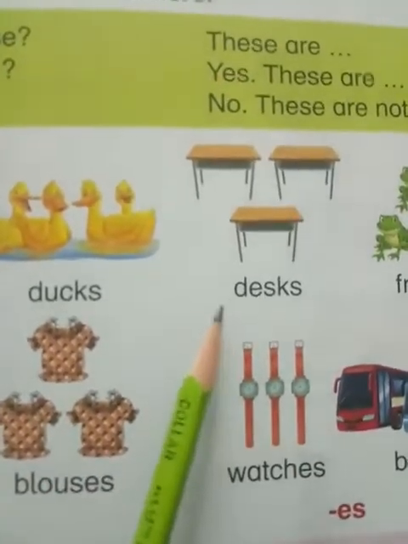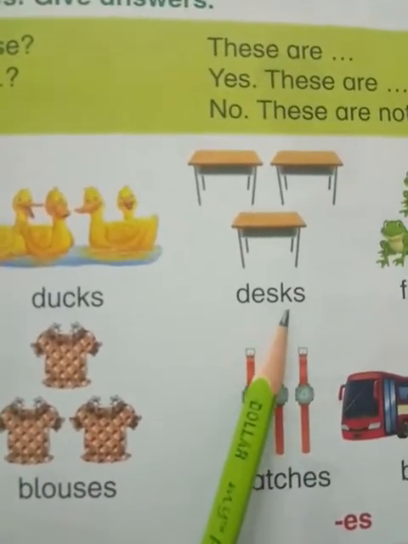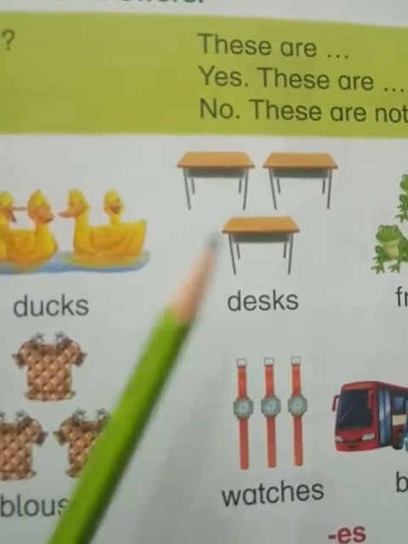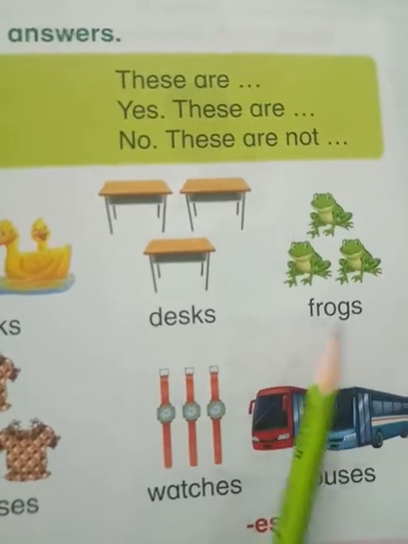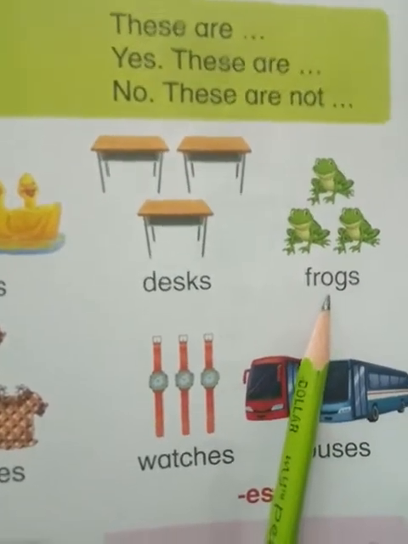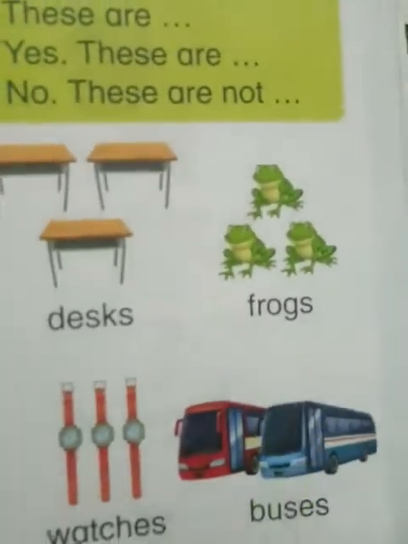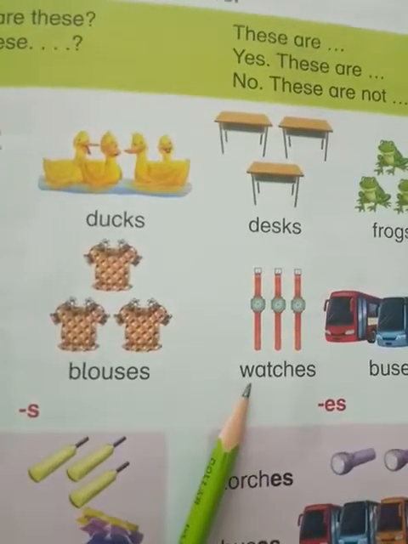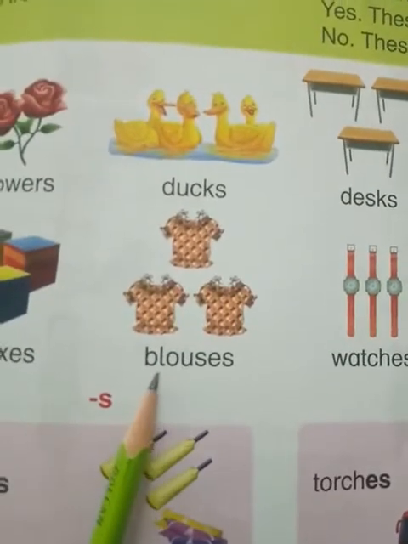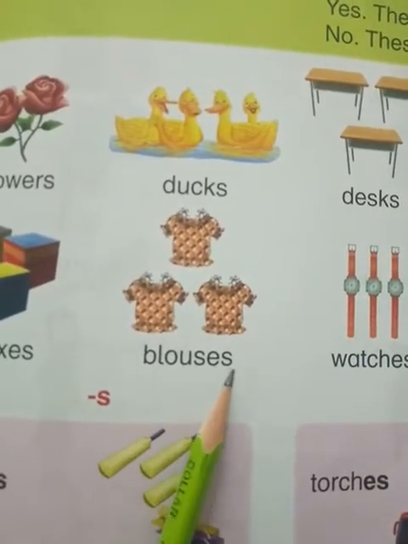Now desk. Desks. Here are three desks. Now frogs. These are frogs. Boxes. Next, blouses.